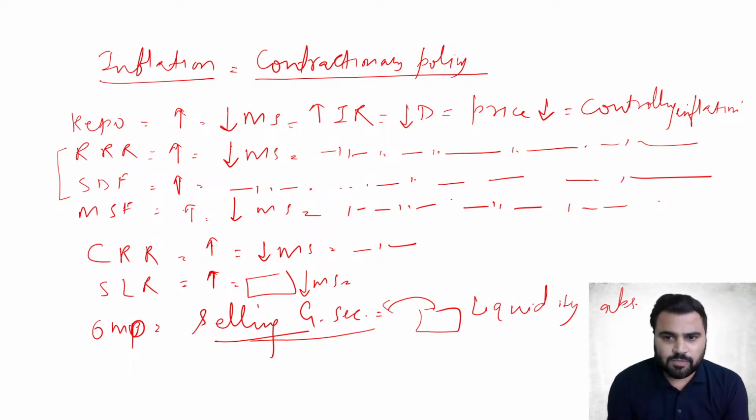Liquidity is absorbed from the market, which means now people have less cash in their hand, and if they have less access to money, then what will happen? They will demand less, because आपके पास पैसे नहीं होंगे तो आप डिमांड कम करेंगे, and if you are demanding less, that will lead to a decrease in the prices of goods and services, and that will ultimately lead to controlling inflation. ठीक है जी. So this is how the things happen. यहाँ पे इस तरीके से सारी चीजें होती हैं. Got it? तो इस तरीके से expansionary and contractionary monetary policy works.